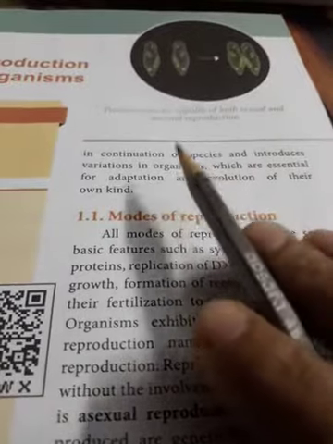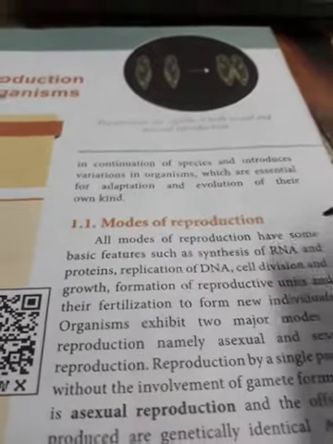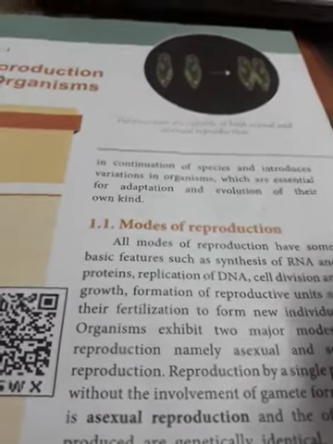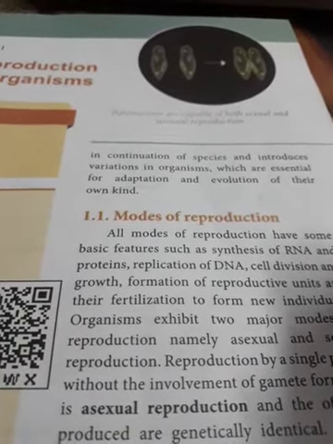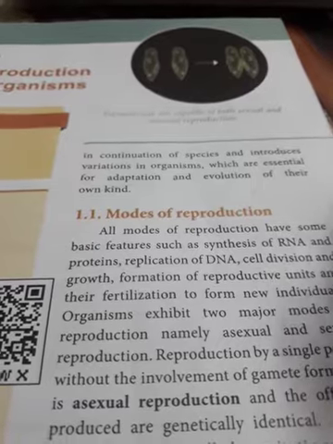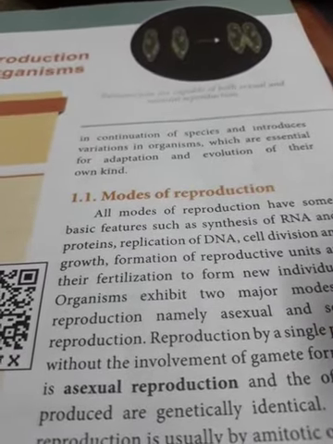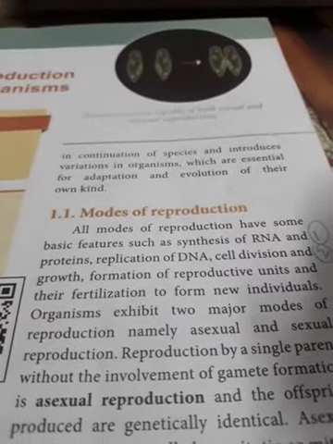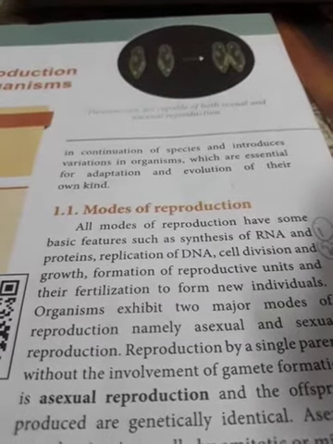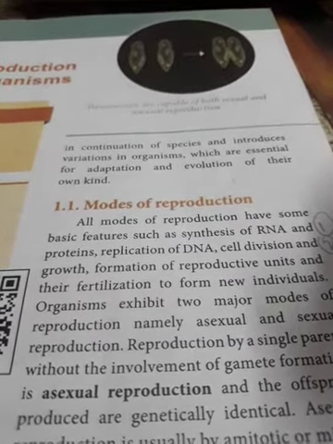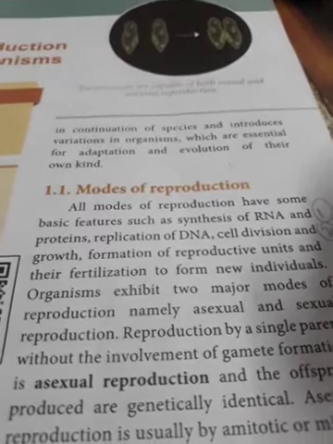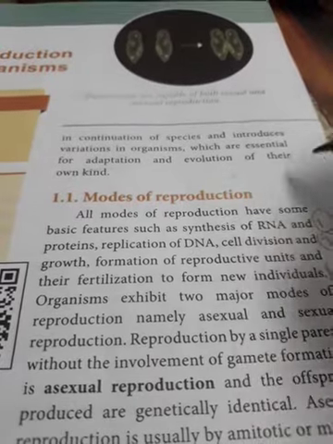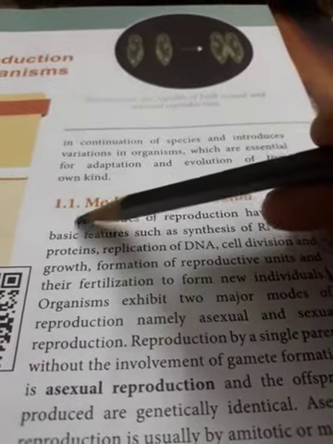The first one, synthesis of RNA and proteins. Second feature is replication of DNA. Third feature is cell division and growth. Next, formation of reproductive units. That is the 4th one, and the 5th one is fertilization, and due to fertilization the new individuals develop. So, what are the basic features of any reproduction?